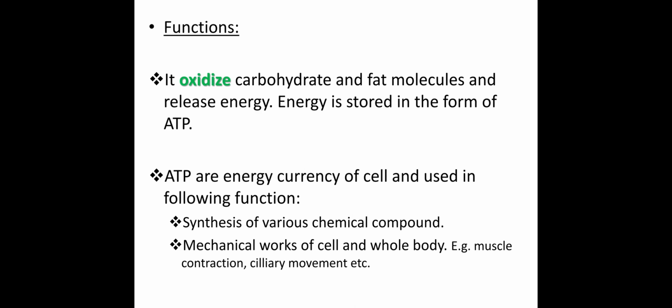This energy is stored in the form of ATP, and when our body or cell requires energy, it gets the ATP, and after breakdown of this ATP, it gets the energy.